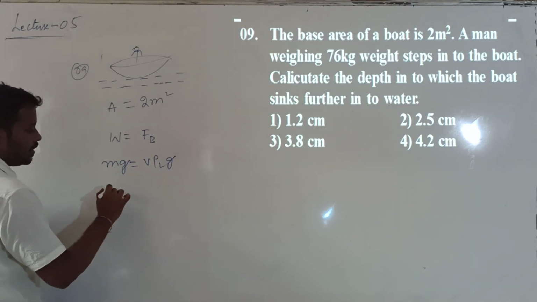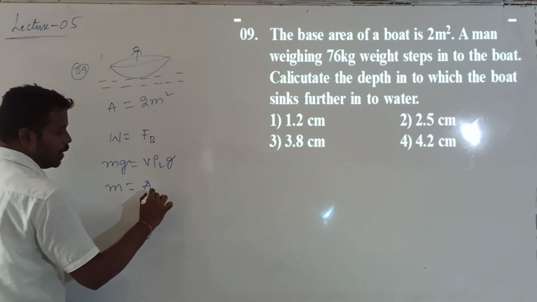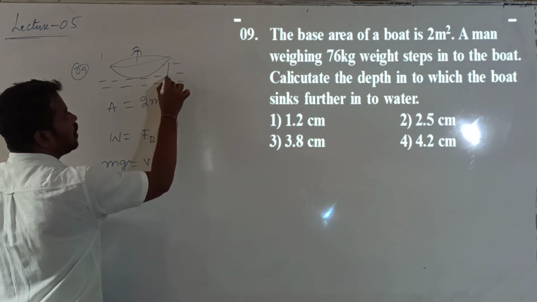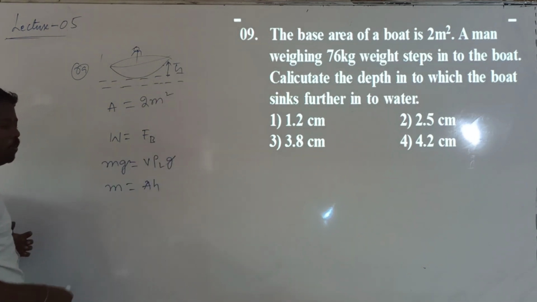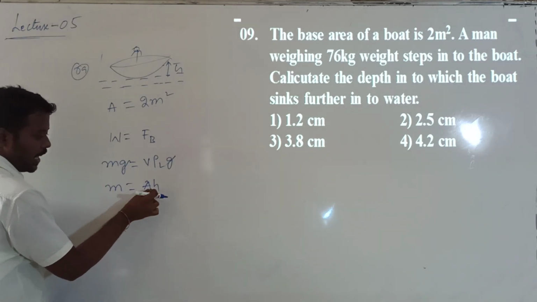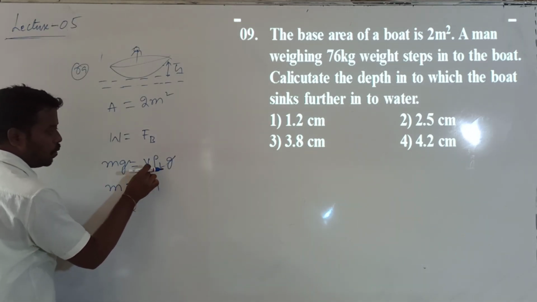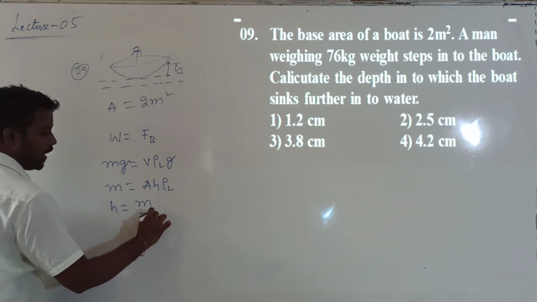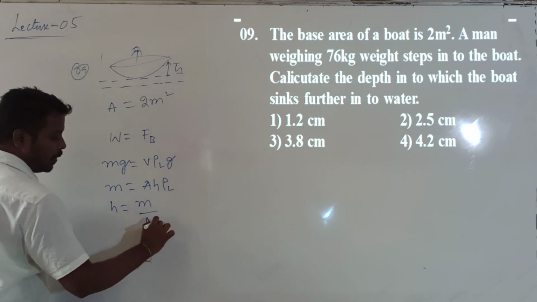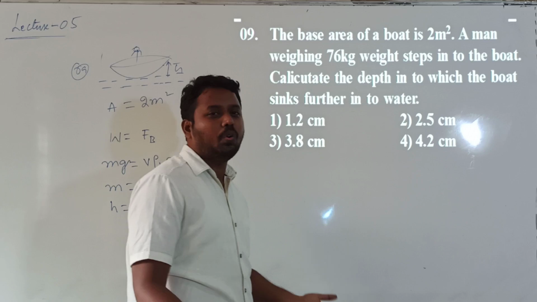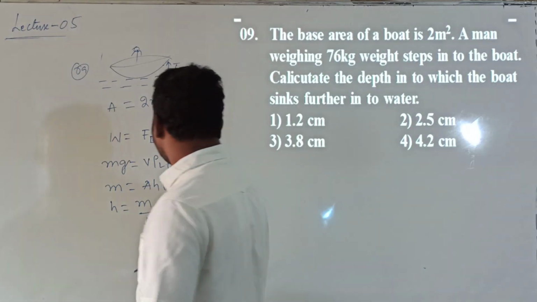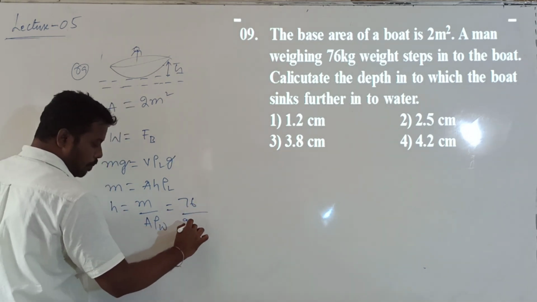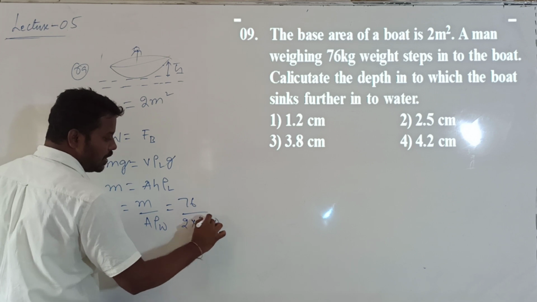So g cancels. So m is equal to, volume can be written as A into h. What is h? After the man jumps into the boat, the depth up to which the boat moves down, I will call h. Area into length gives volume, into rho L. Then I get h, which I want to calculate, equal to m divided by A into rho L. Here what is the liquid? Obviously the boat is in water only. So that is the density of water. Mass of the man is 76, area 2, and the density of water in the SI system is 1000.